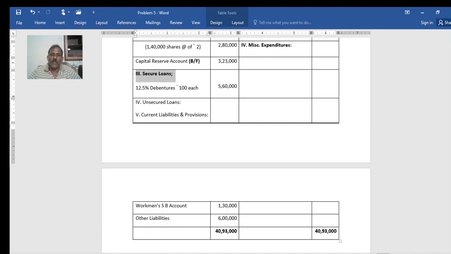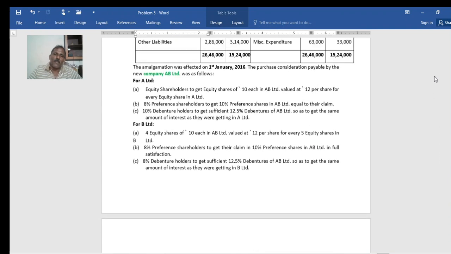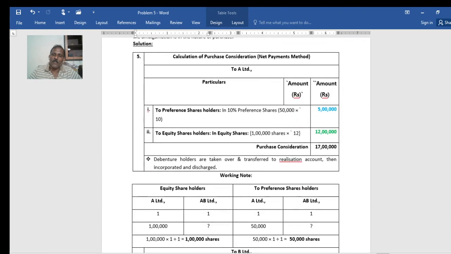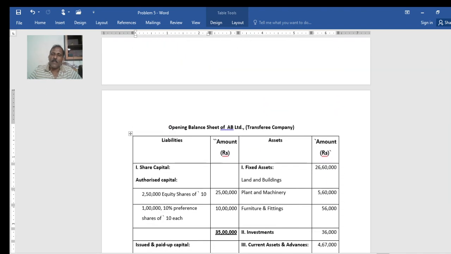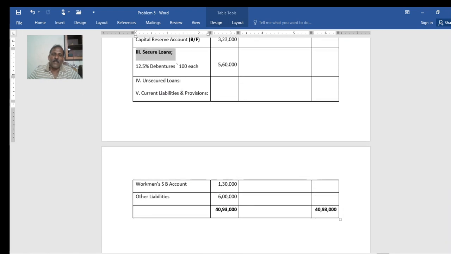Current liabilities and provisions are workmen's savings bank account. I have forgotten that earlier. See, all other aspects of reserves and surplus, profit, like reserve fund, profit and loss account will go to shareholders of the concerned company. Here, workmen's savings bank account is the amount due to workmen, employees, it's not to owner, so it is a liability. Along with other liabilities, workmen's savings bank account is also taken over, it should be taken under provisions. And other liabilities total given as it is, A plus B 6 lakh.